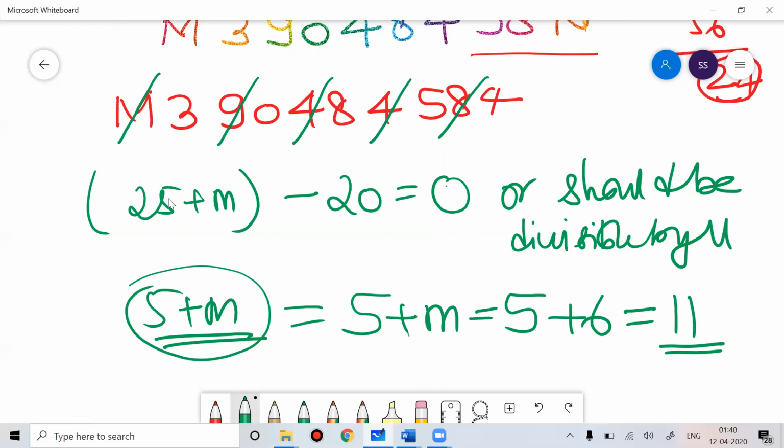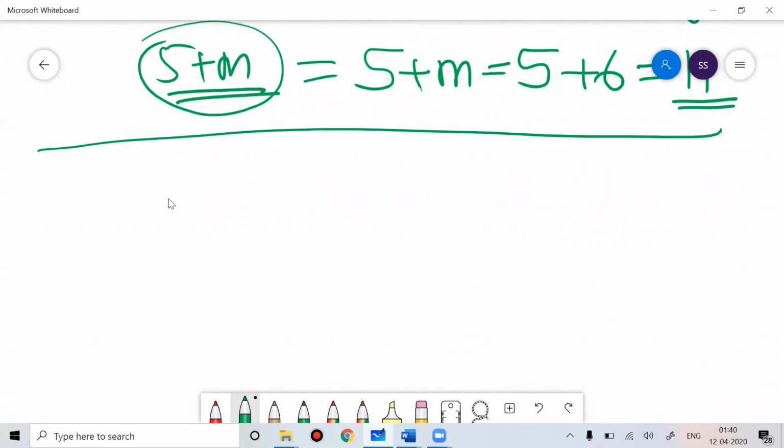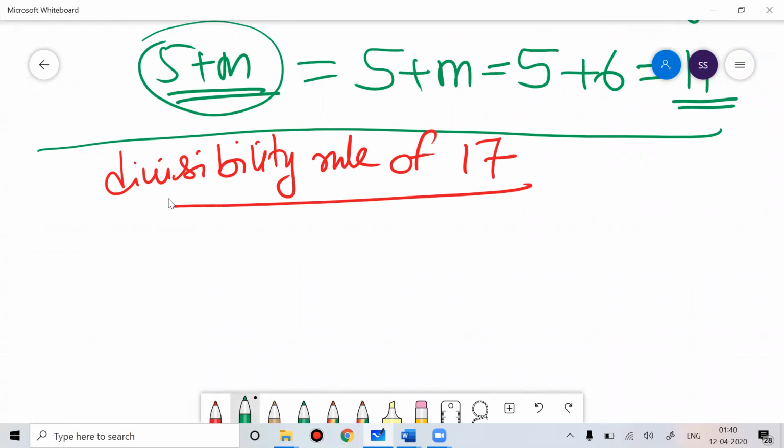Simple. So I hope you understand the logic. This logic we use for 11. Now talking about the divisibility rule of 17. For the divisibility rule of 17, suppose you got some number, it doesn't matter what number, like 8, 9, 4, 6, 3. I simply wrote a number.